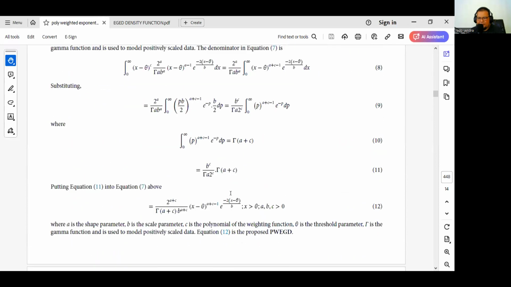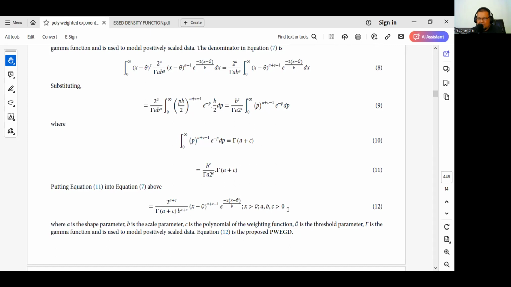Like this one. In equation 12, the function is 2 power a plus c divided by gamma a plus c, multiplied by b power a plus c, multiplied by (x minus theta) power a plus c minus 1, exponent minus 2 multiplied by (x minus theta) divided by b, for x greater than theta, and a, b, c greater than 0.